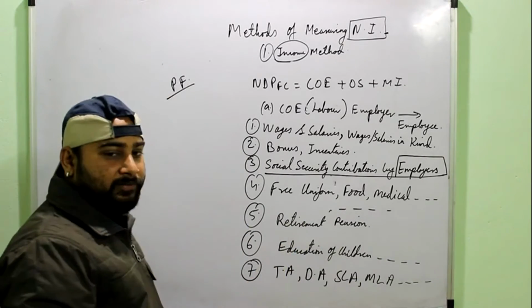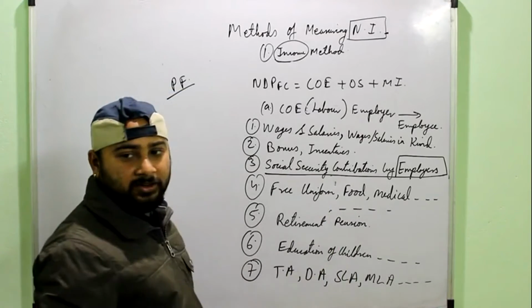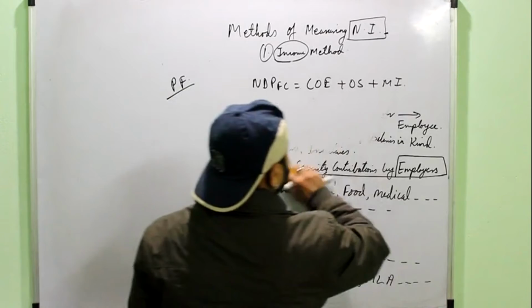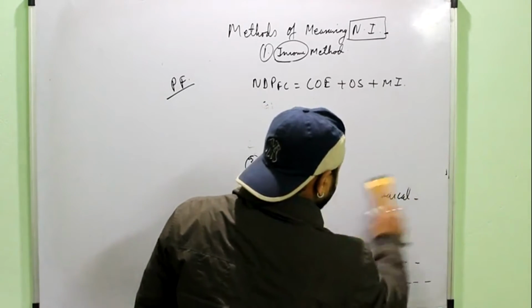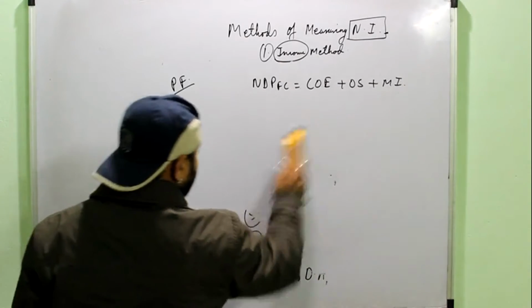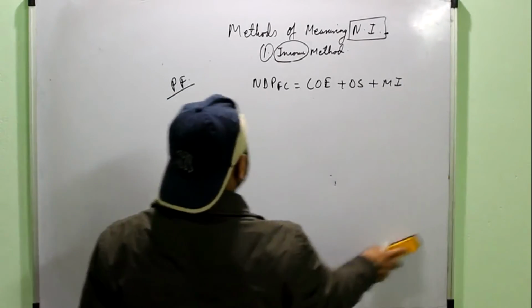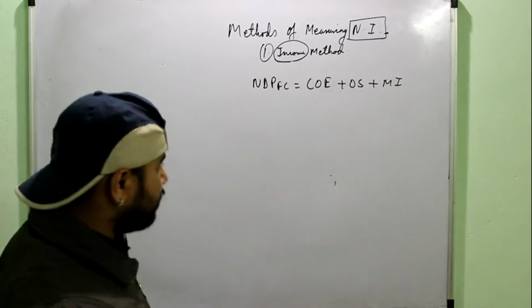So the first target whenever you are solving your question is to find the COE. And it is simple to judge that if the money has been paid for providing labor, simply from the employer to the employee, it will be part of COE.